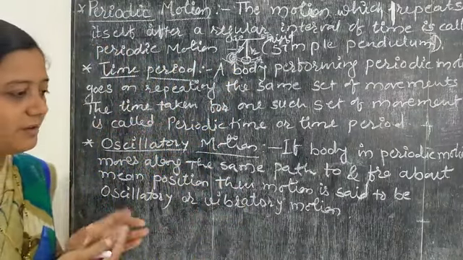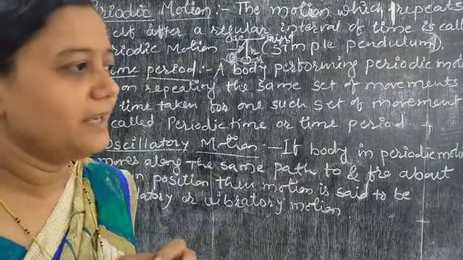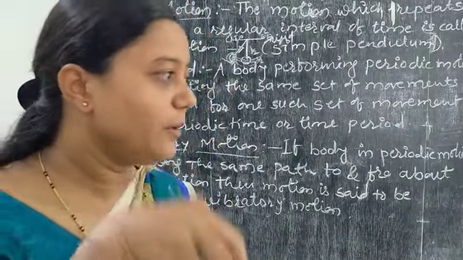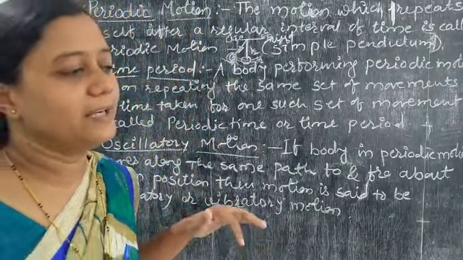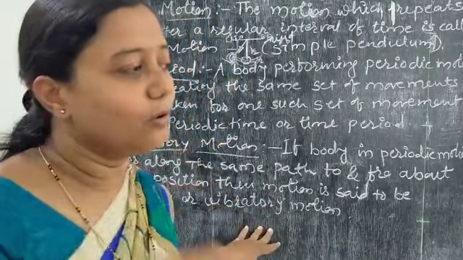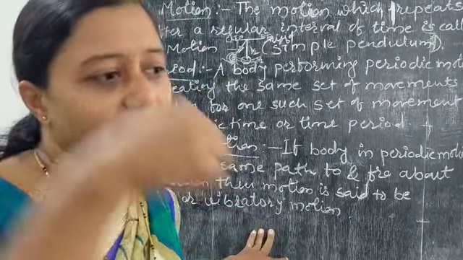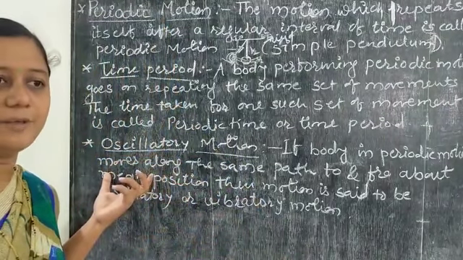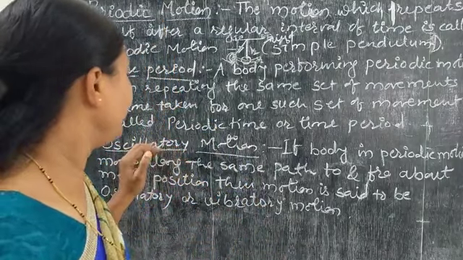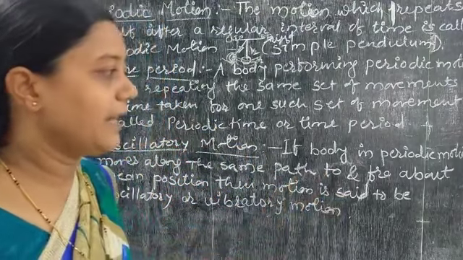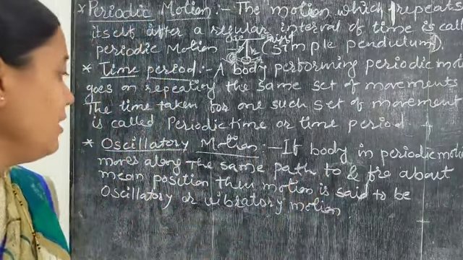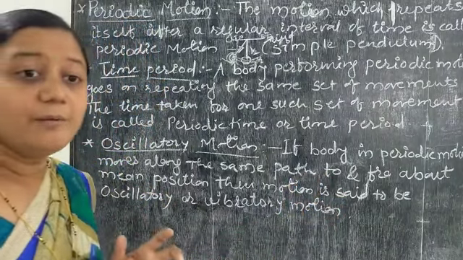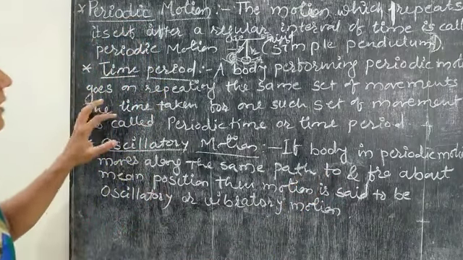For example, if a piece of wood is floating on the surface of water and is pushed, the wooden block goes inside the liquid and again comes back. That is also vibratory motion. Vibratory motion is nothing but the to and fro motion about some fixed position or equilibrium position, that is, the mean position.